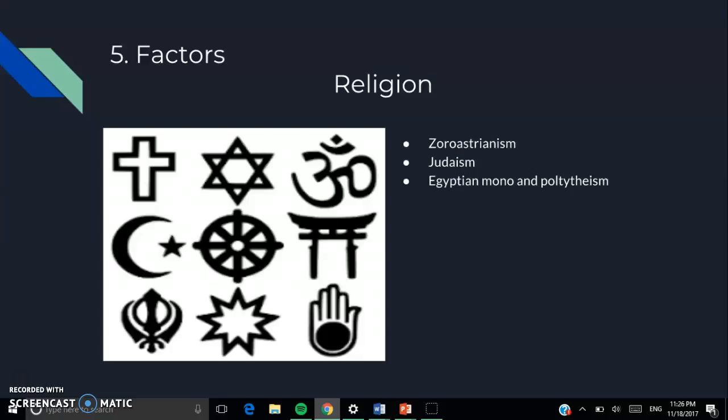Next one is religion. And religions were, at this time, both monotheistic and polytheistic, and the monotheistic ones, such as Zoroastrianism and Judaism, but Egypt was both monotheistic and polytheistic because of the cult of Aten and the cult of Amon-Re.